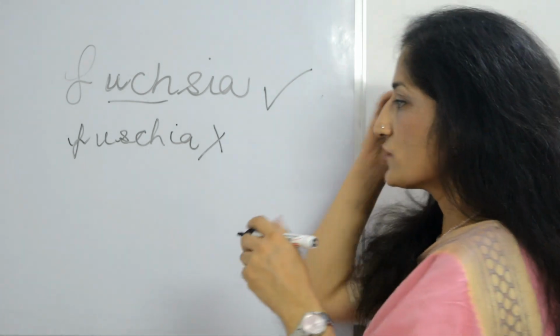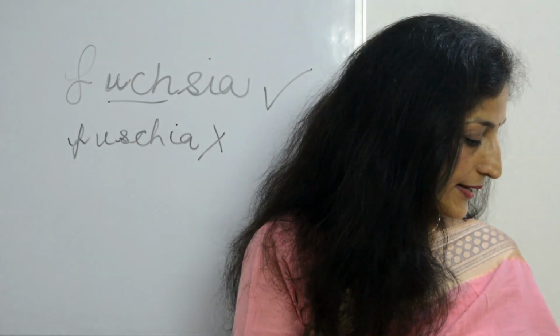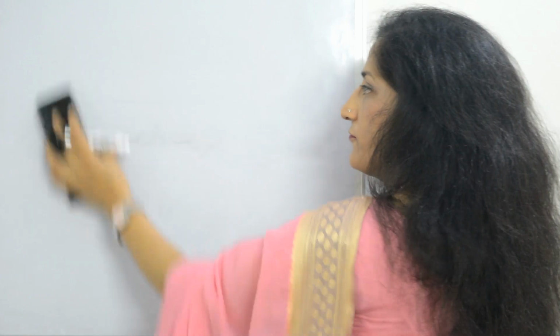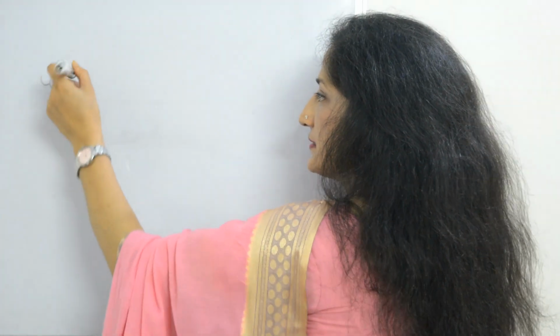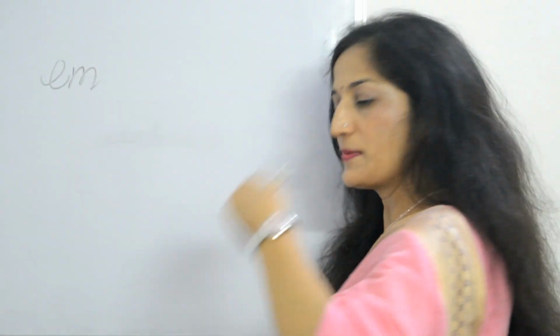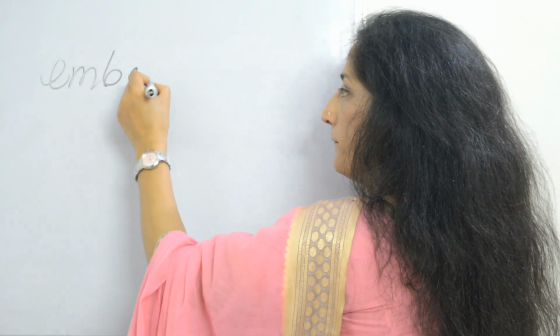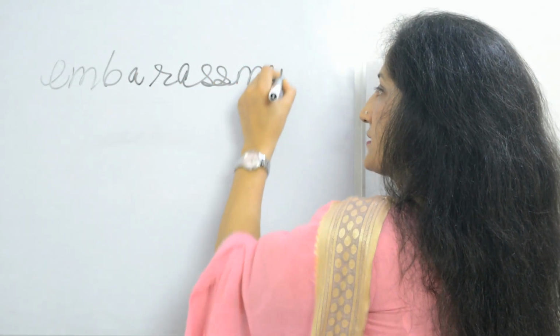The next word we come to is embarrassment. This should be correct for most of us. Do you think this is correct?